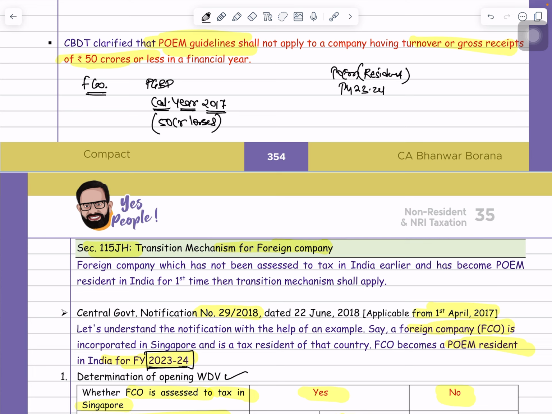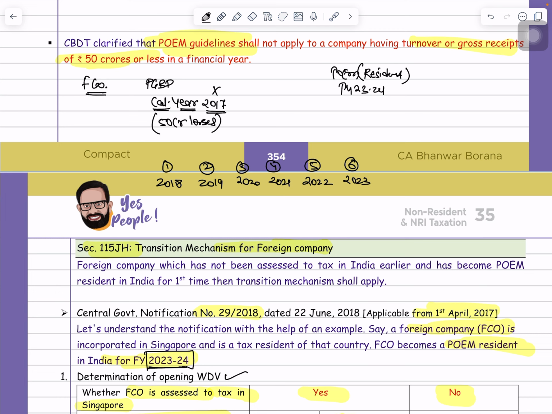So can I say that in 2017 the losses are incurred, so just skip 2017. After that 2018 is the first year, 2019 is the second year, 2020 is the third year, 2021 is the fourth year, 2022 is the fifth year, sixth year is 2023.